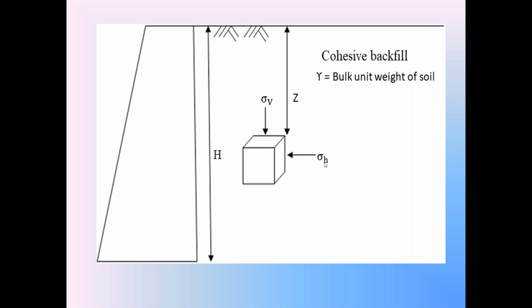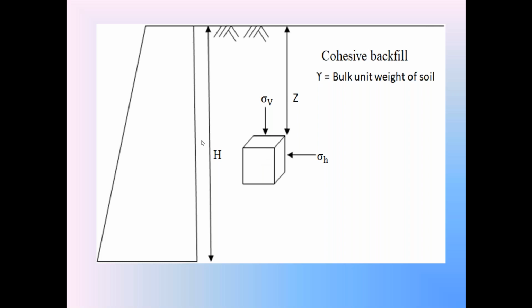So sigma h is the normal horizontal stress acting on the soil element. In the rest condition, the soil element is subjected to two normal stresses, the vertical normal stress sigma v and the horizontal normal stress sigma h.